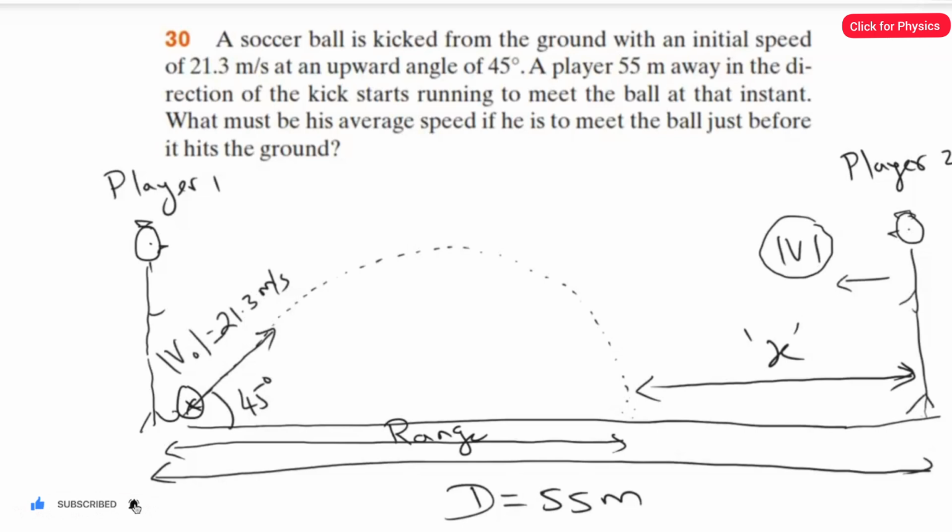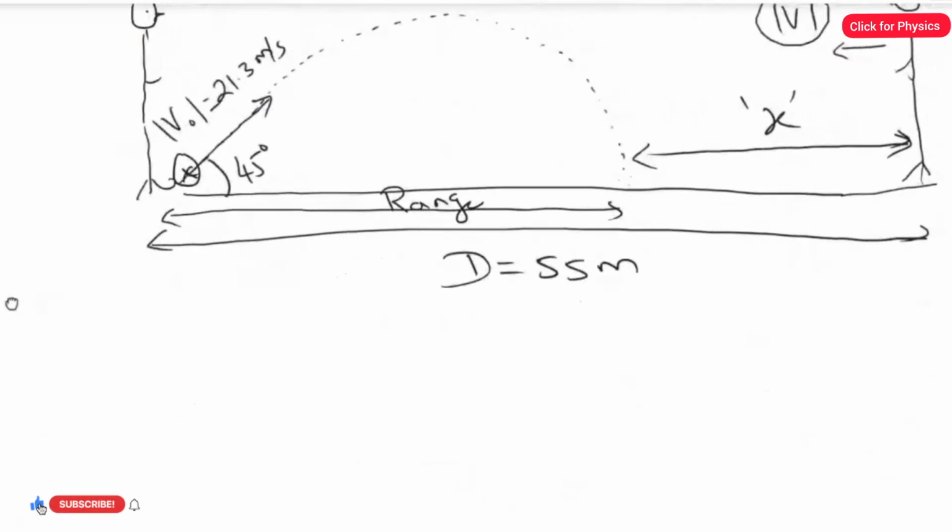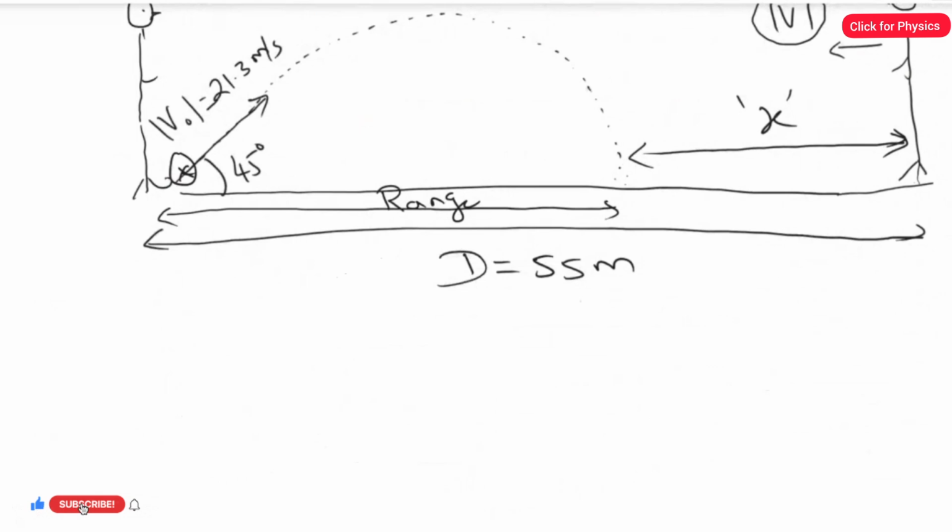We have to find these one by one, then only can we find the average speed. So what's the formula for average speed? The average speed equals this distance x divided by the total time of flight. We are going to use this formula for the final answer.